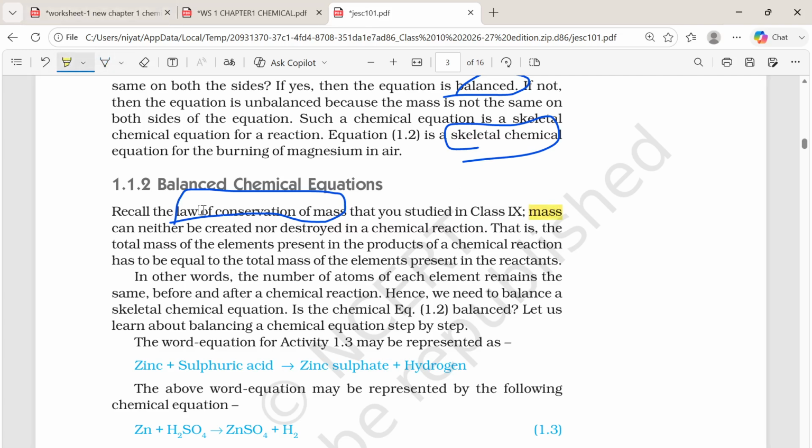See, mass can neither be created nor be destroyed, or else you can write this: the total mass of the elements present in the product of a chemical reaction is equal to the total mass of the elements present in the reactant. Either you can write that or this, but definitely this question may come for 1 mark. So this is also very important.